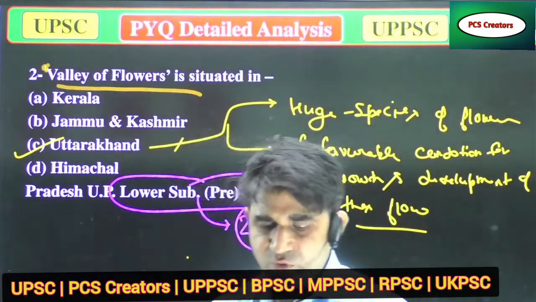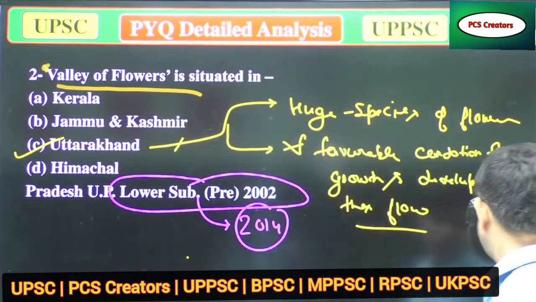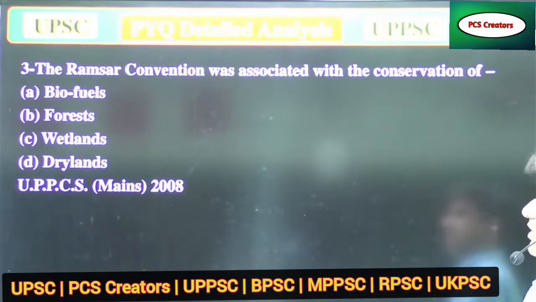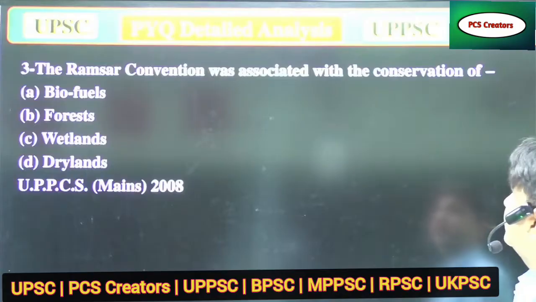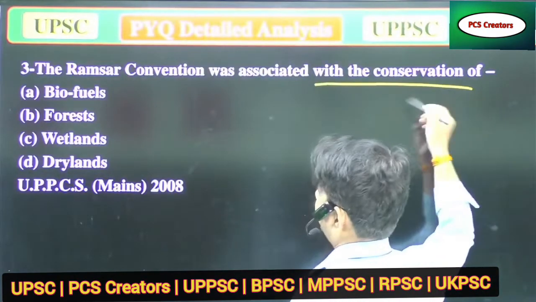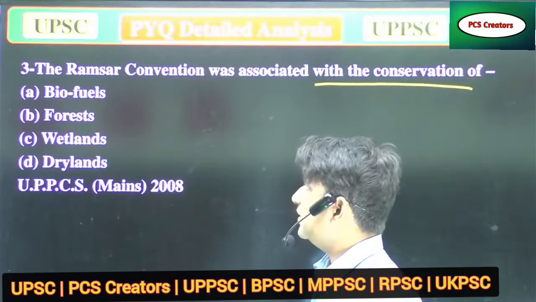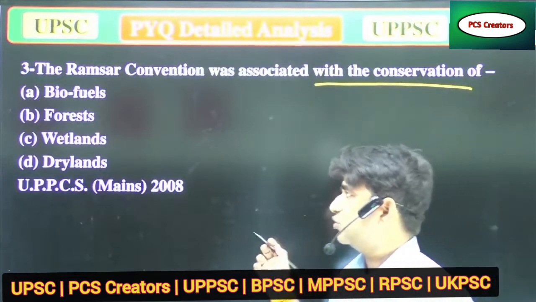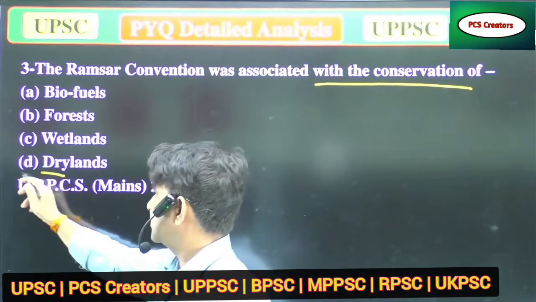Now we'll move to the next question. Our next question is on the Ramsar Convention. The Ramsar Convention was associated with which of the following? With the conservation of A, biofuels, B, forest, C, wetlands, and D, drylands. That question was asked in UPPSC 2008.